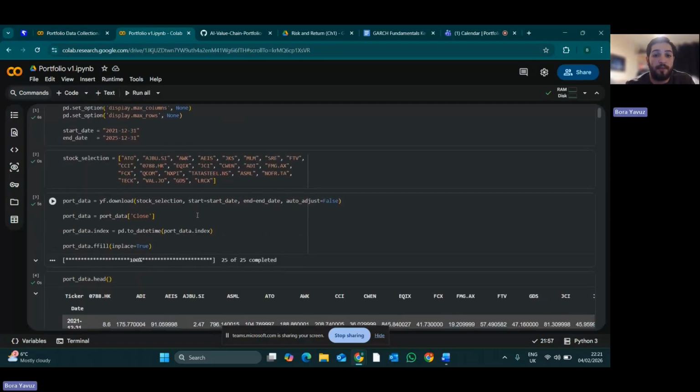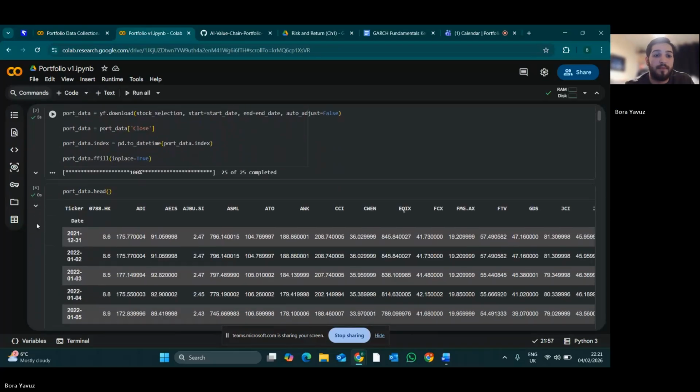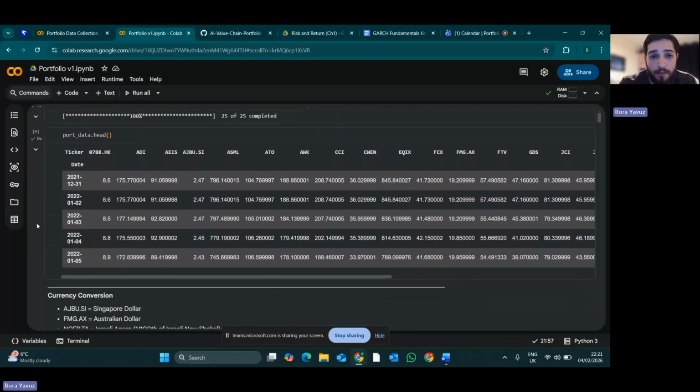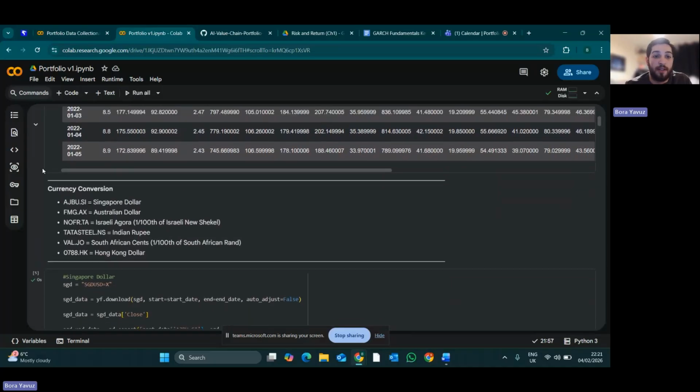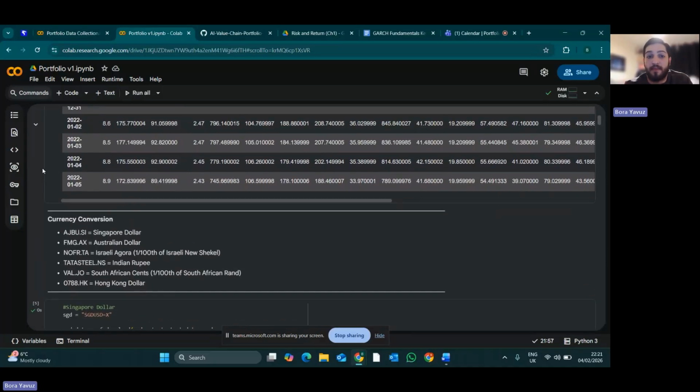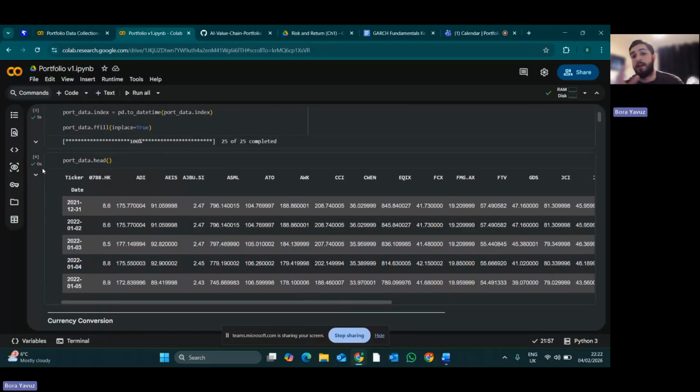I then downloaded this data in the same way I did for the ETFs. However, there was a problem with these ones, as these 6 stocks were all in different currencies, as ETFs like to hold assets on the stock exchange in the country that the companies originate from. So, for example, Tata Steel is an Indian company, and therefore the ETF that I found invested in the Indian stock market. So I had to convert these currencies all to USD, as the portfolio returns would be all out of shape, and it wouldn't give me an accurate result unless they were all in the same currency.